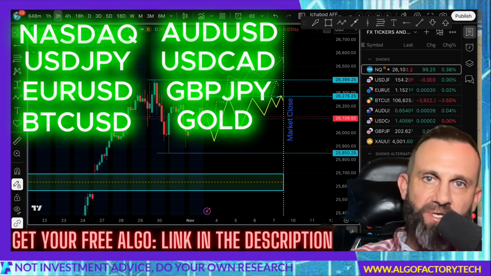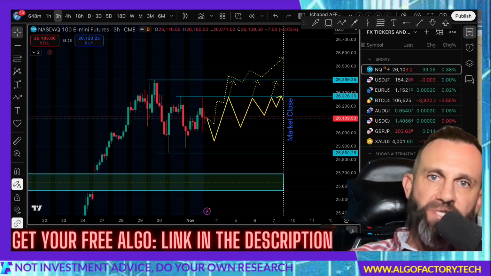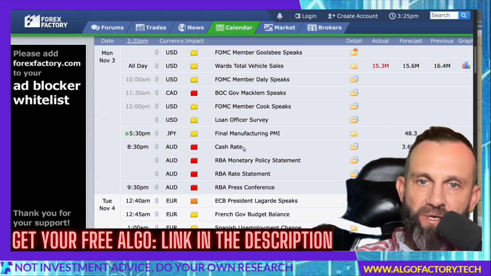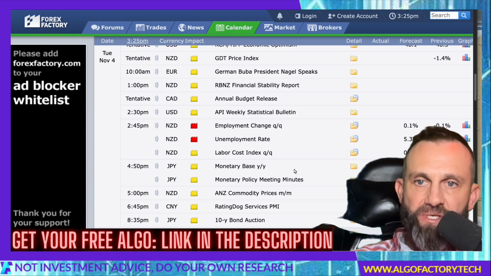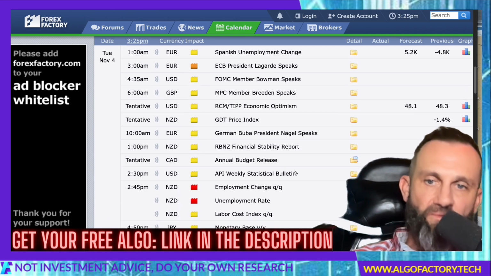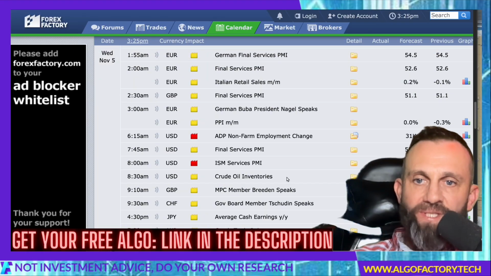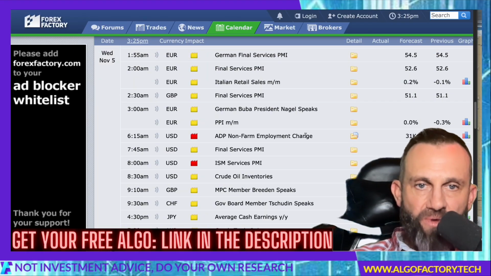Before we do that, we're going to take a look at the economic news and data that's coming out this week over at forexfactory.com. The next event up is going to be 10:30 p.m. EST Monday night. That's the Australian cash rate monetary policy statement from their central bank, and then the press conference comes out at 11:30 p.m. EST. Next is Tuesday afternoon, 4:45 p.m. EST. The New Zealand employment change and unemployment rate comes out. Wednesday, 8:15 a.m. we have ADP non-farm employment change. That's on the U.S. side.